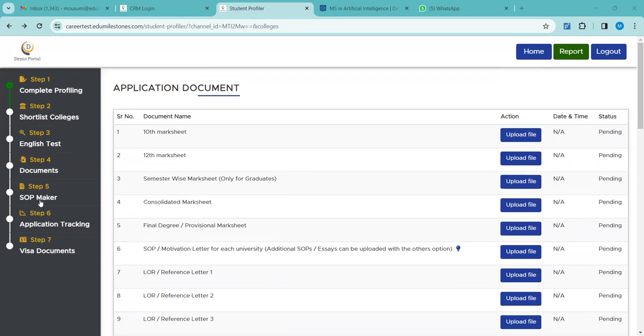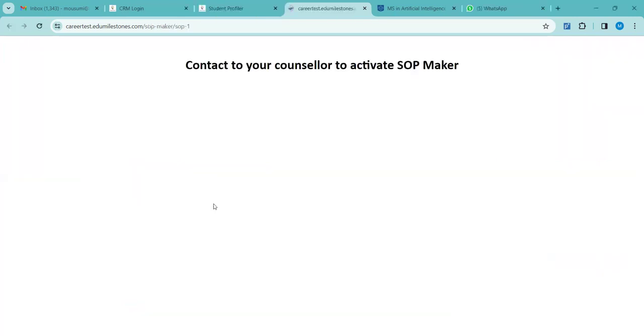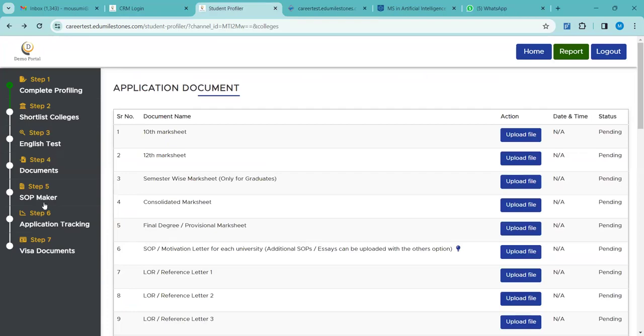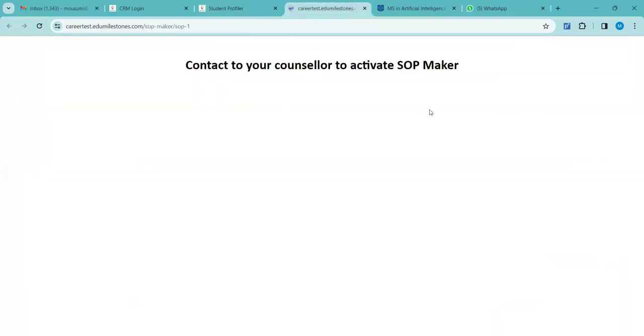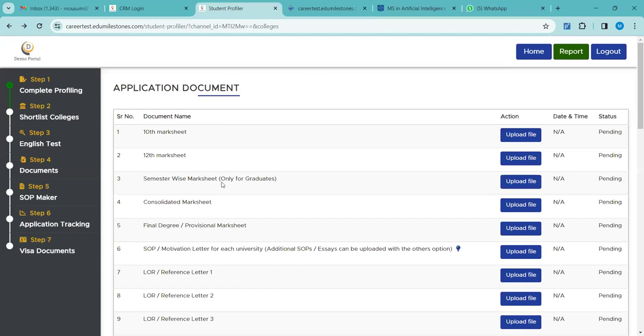Next, on the left-hand side is the SOP maker, the SOP making tool just below the documents. When I click into that, it is deactivated. This is the student's landing page link, so when the student clicks into the SOP making tool, it will show up this way. If the student needs help, he can reach out to you and you can activate it through your CRM. I will show you how it works once we go to your CRM. Let us finish this part completely.